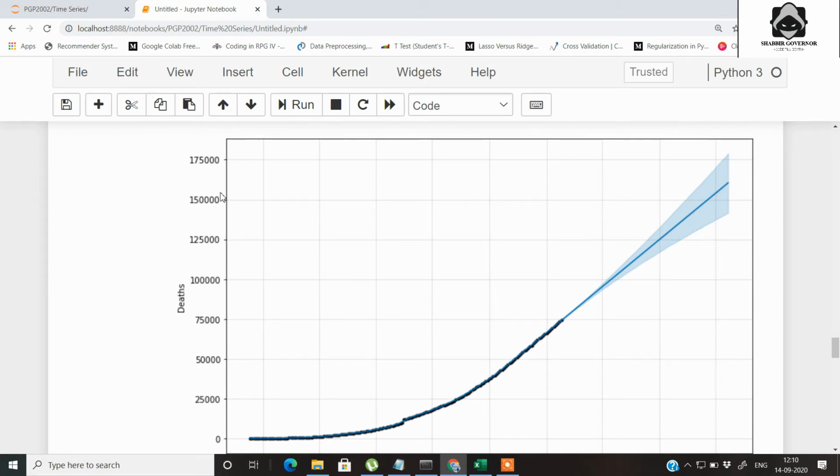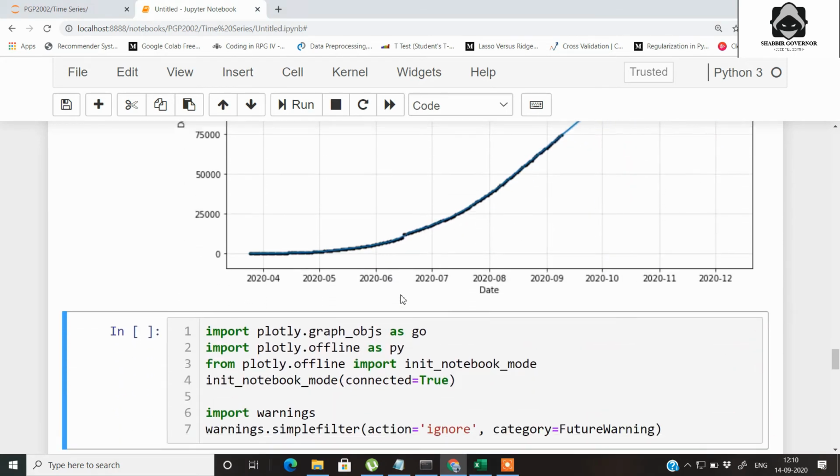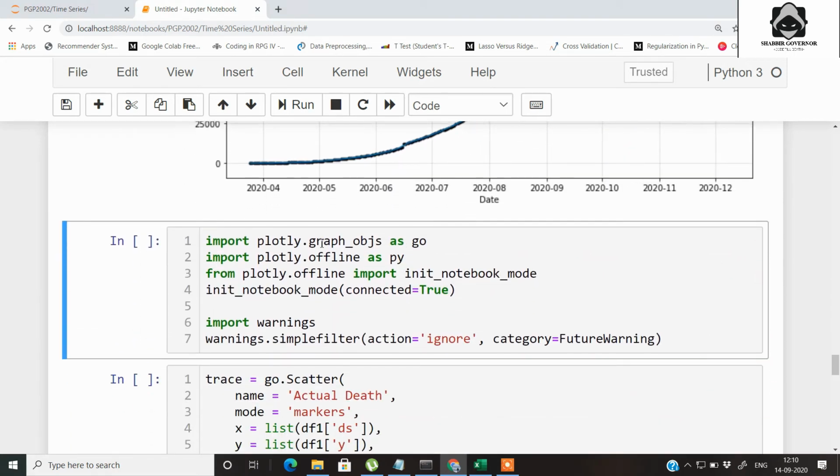1.5 lakhs or something. So we will see one more interactive graph so that your prediction graph looks meaningful to you. From the Plotly library we can basically plot interactive plots. So we are importing some Plotly dependencies like the graph object as go, then offline for saving the file as py, and then we initialize the notebook mode using the same offline module so that we get the graph inside our Jupyter notebooks.